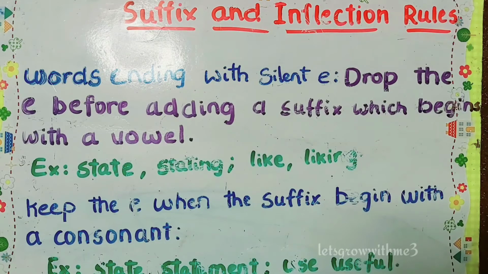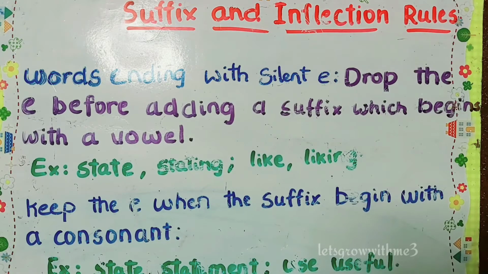So let's read the first one. Words ending with silent E. First, I'll read the definition, then I'll try to explain it. Drop the E before adding a suffix which begins with a vowel. So, when we are adding a suffix which begins with a vowel, then we must drop the E.